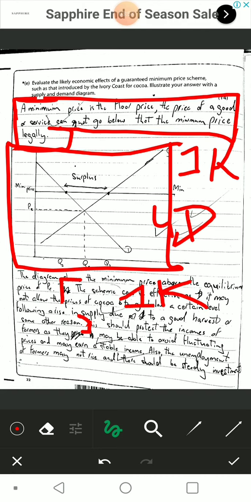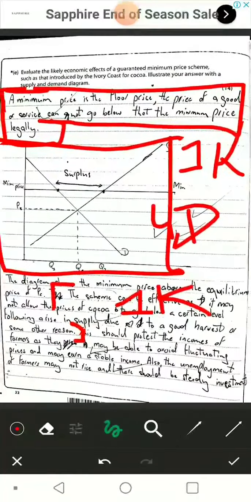Now analyzing it, I'm going deeper into what the exact effect would be and how it will come about. This should protect the incomes of farmers as they may be able to avoid fluctuating prices and may earn a stable income. Incomes of farmers is something pretty important.